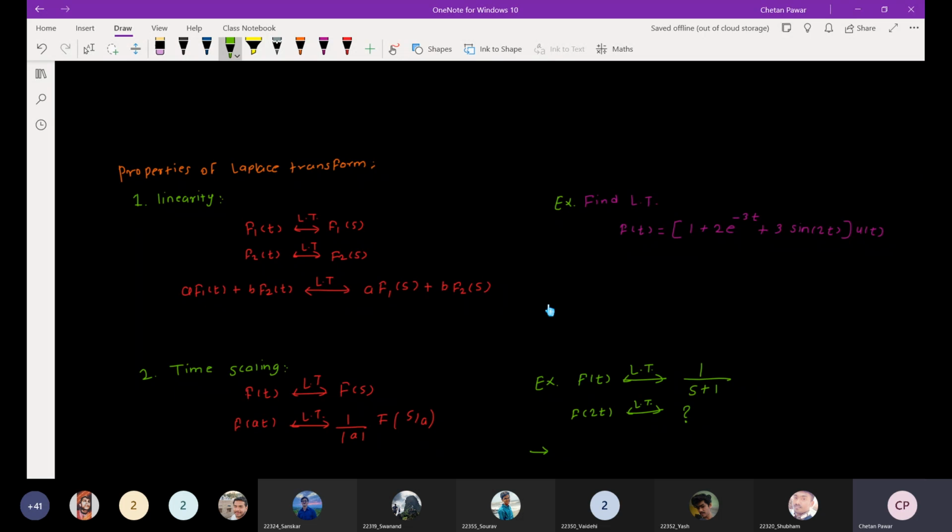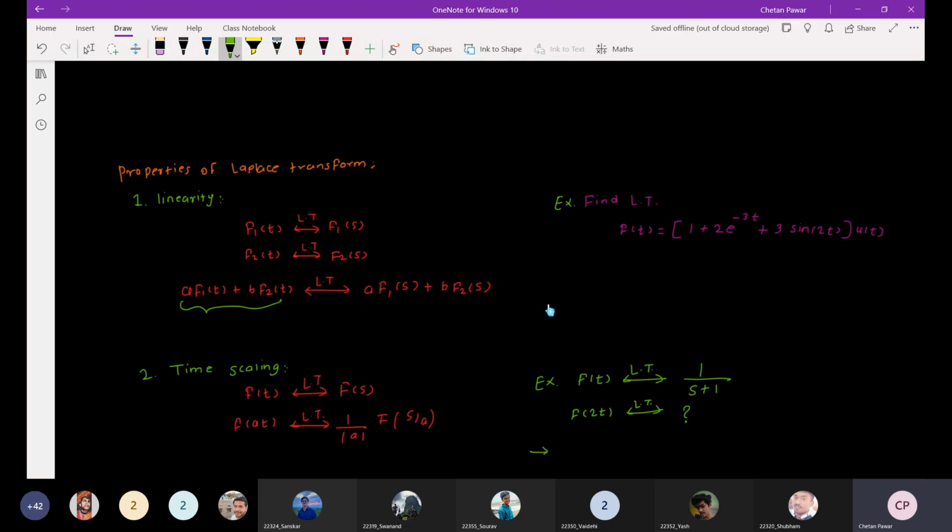If f1 of t has the Laplace transform F1 of s and f2 of t has the Laplace transform F2 of s, then according to the linearity property, if I apply the Laplace transform on a combination of f1 of t and f2 of t, where a and b are scalar constants, the Laplace transform will be a into F1 of s plus b into F2 of s, the summation of their individual Laplace transforms. So this is the property of linearity.